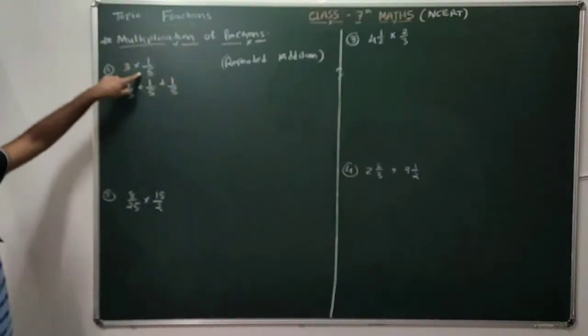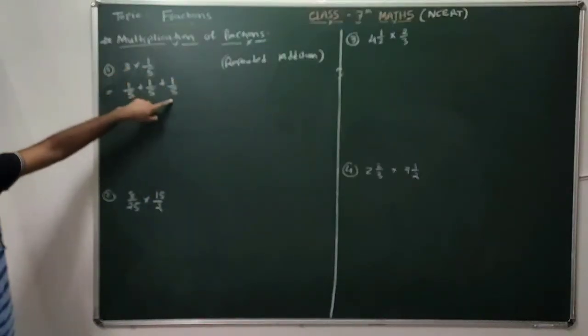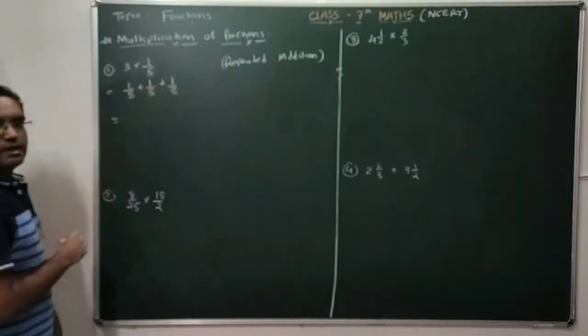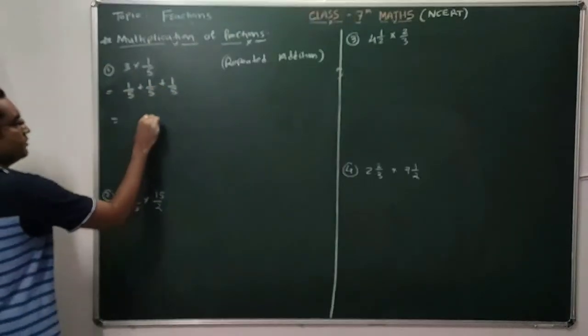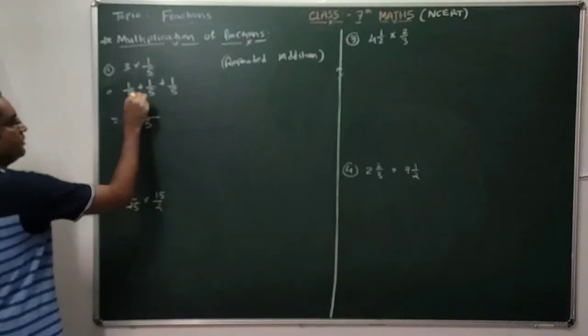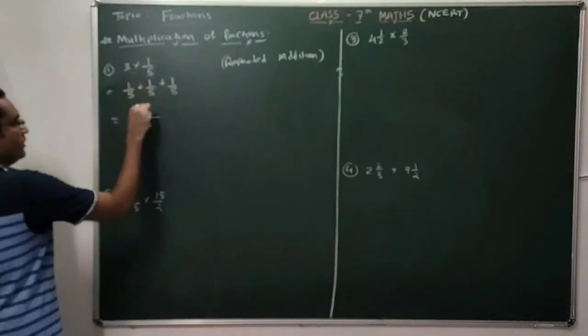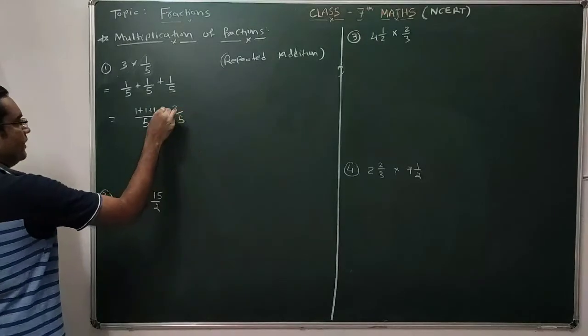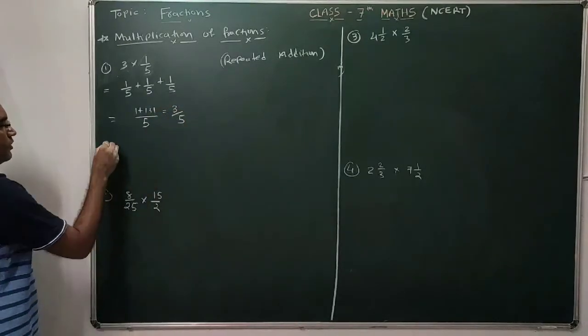So 3 into 1 by 5 is nothing but 1 by 5 plus 1 by 5 plus 1 by 5, 3 times. Here the denominator 5 is the same, so they are like fractions and can be added as 1 plus 1 plus 1, addition of numerators, which is 3 by 5. Clear?